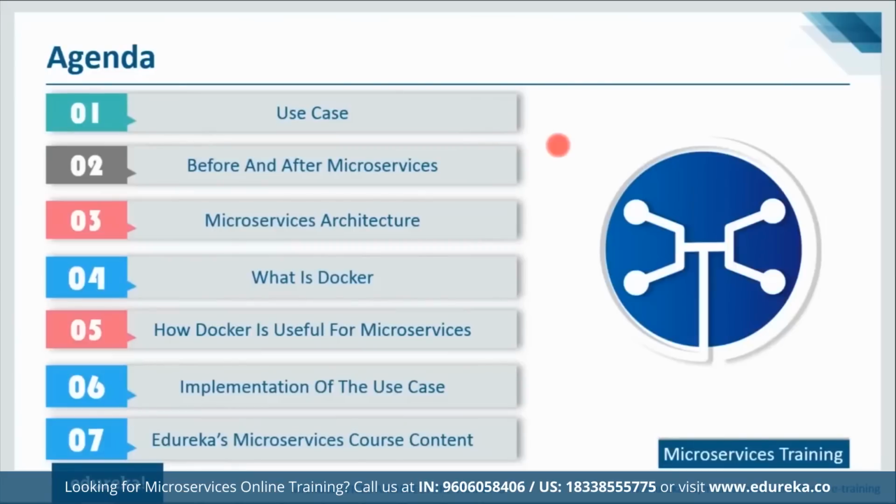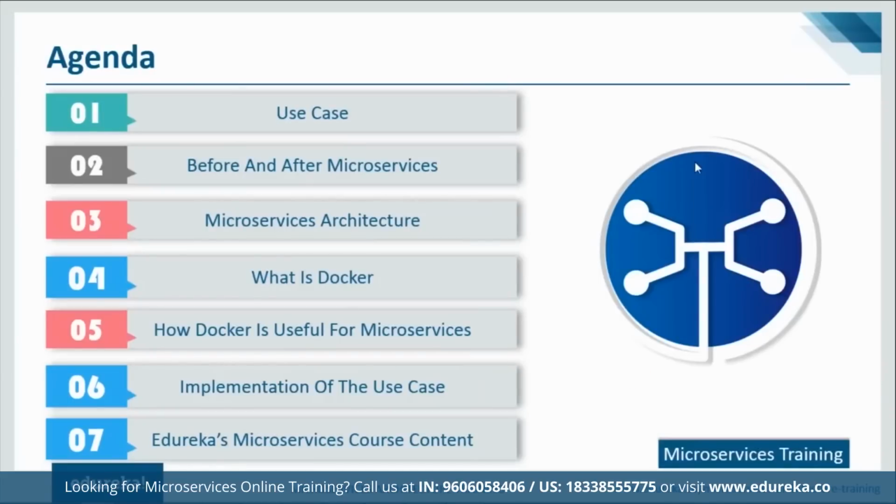We'll begin by understanding what is the use case that we are going to implement in today's session. After that, I'm going to tell you about the few basics which are required in order to execute that use case, like what exactly is microservice, what is monolithic architecture, what is Docker, and how Docker can be used in microservices. And finally, I'm going to tell you how to implement the use case using Docker. After that, I'm going to discuss the course content of microservices training provided by Edureka.